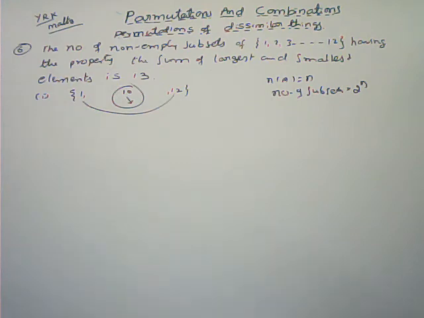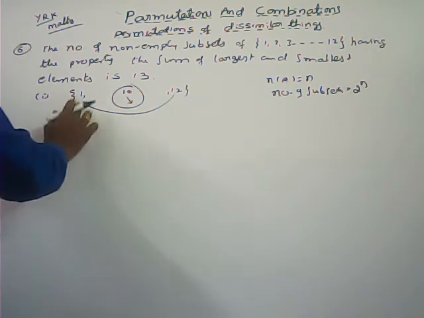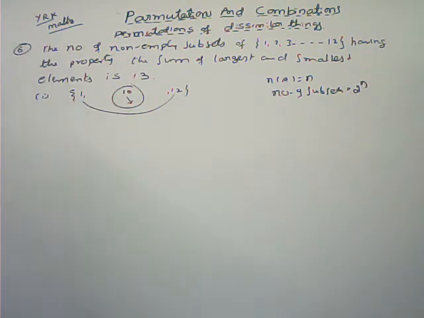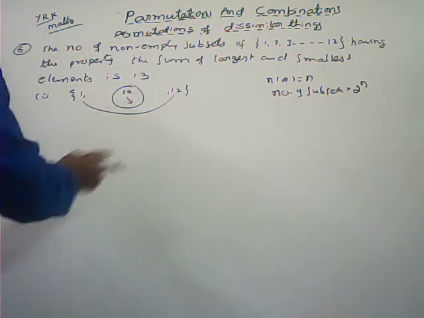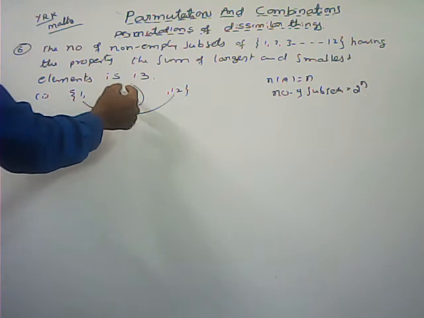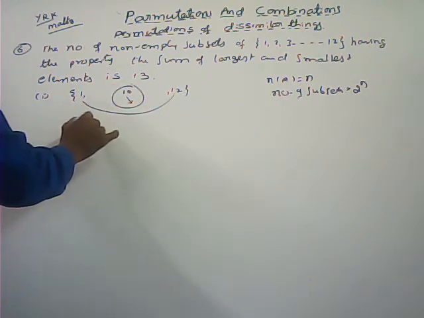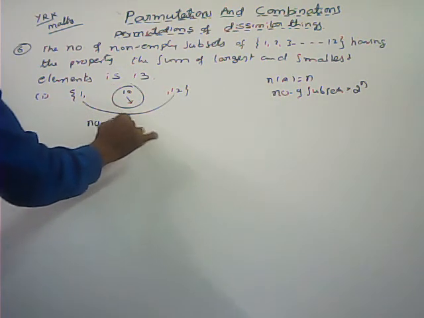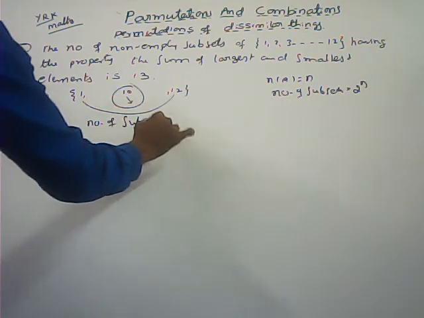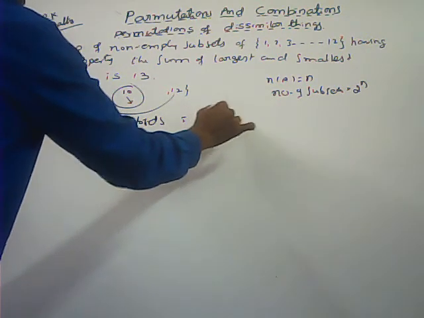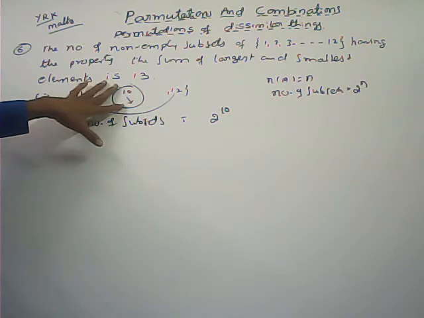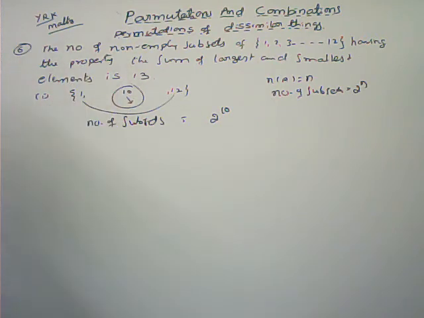If only 2 elements are there, the sum of the 2 elements should be 13 only. And the rest of the elements, 10, are there. So with these 10 elements, the number of subsets is 2 power 10.